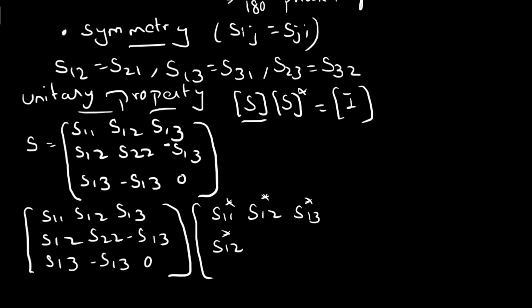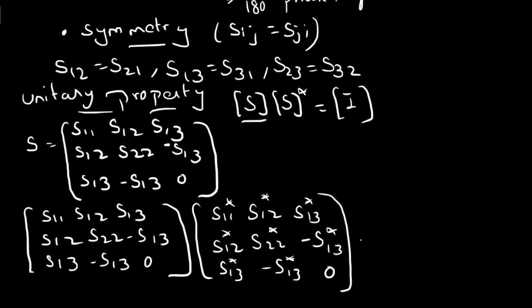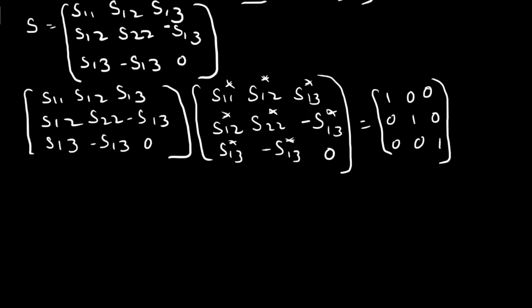S12 star, S22 star, this is the complex conjugate, minus S13 star, next S13 star, minus S13 star and 0, whose product is equal to the identity matrix, which is also of size 3 by 3: 1 0 0, 0 1 0, 0 0 1. Now you have to do the matrix multiplication. Let us consider multiplication of row and column.